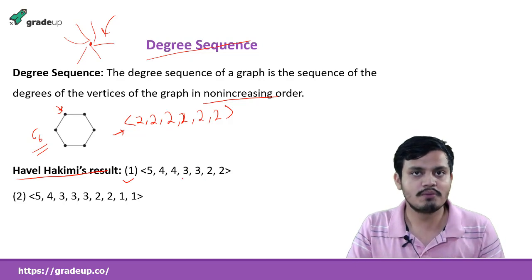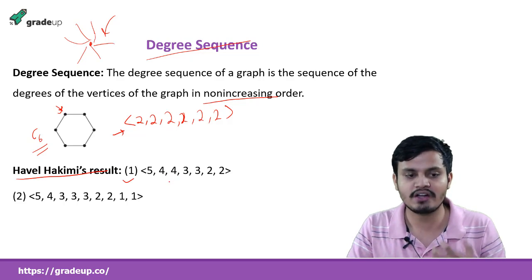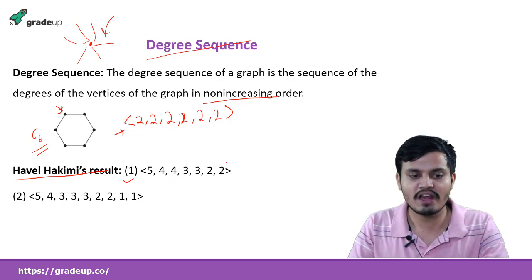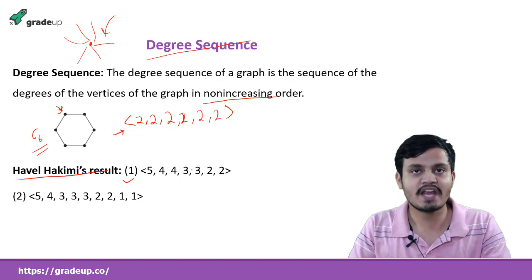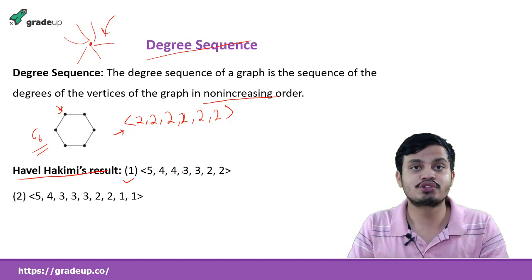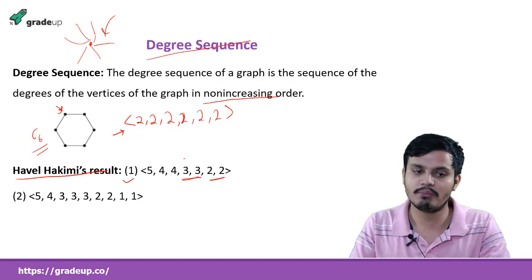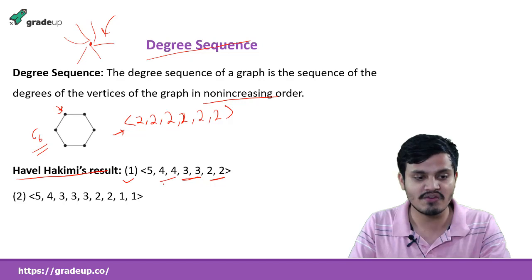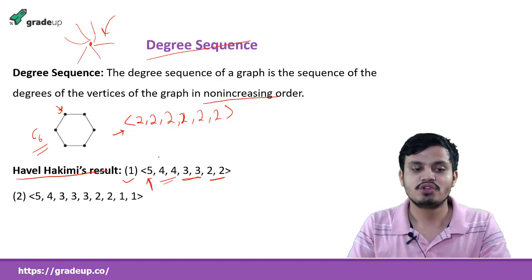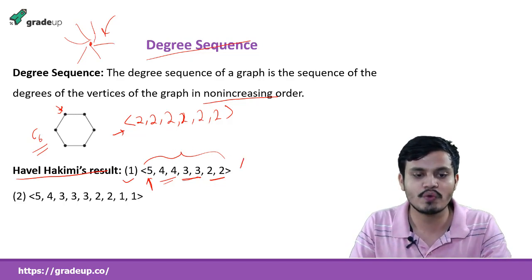I told you in the previous lecture one very important result, that is the handshaking lemma. Try to use it and say whether it is a valid sequence or not. What does the handshaking lemma say? The sum of degrees of all vertices should be even. If you take the sum of these numbers, these are even numbers, and these two odd numbers add to an even number, and we get one more odd number. So the sum of these degrees will be odd. So according to the handshaking lemma, that is not possible. So this is not a degree sequence of any graph.